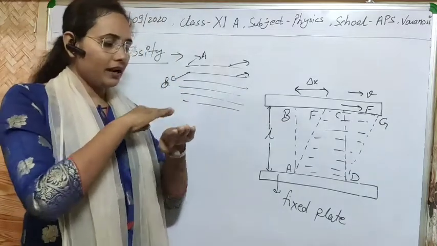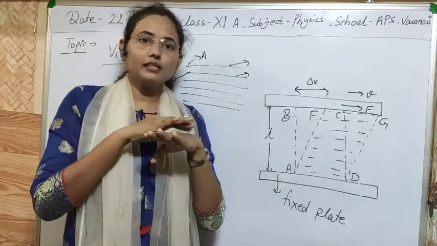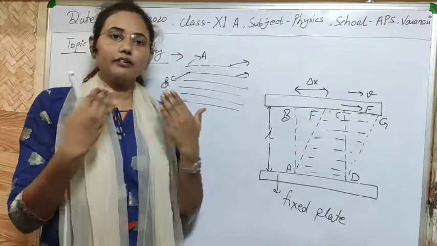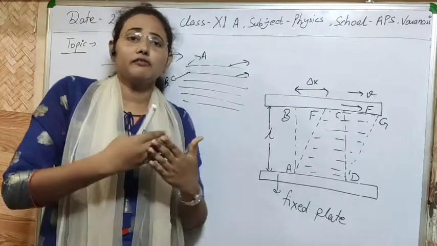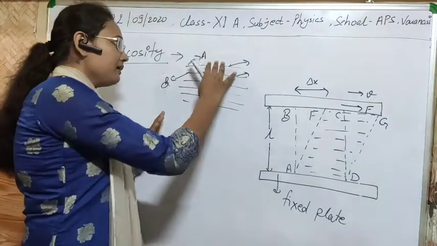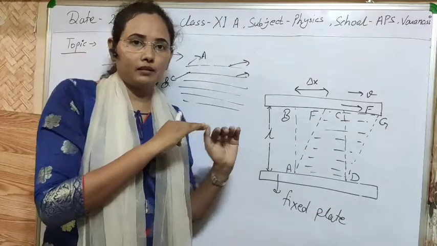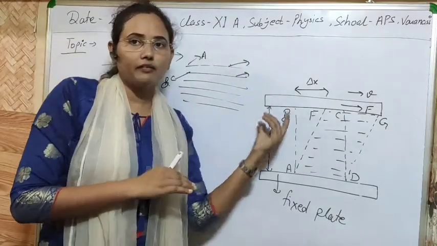If two surfaces are sliding on each other, then there is some internal resistance produced in the body, and it will oppose the relative motion; that is frictional force. Similarly, in case of fluid, there are so many layers with different velocities.